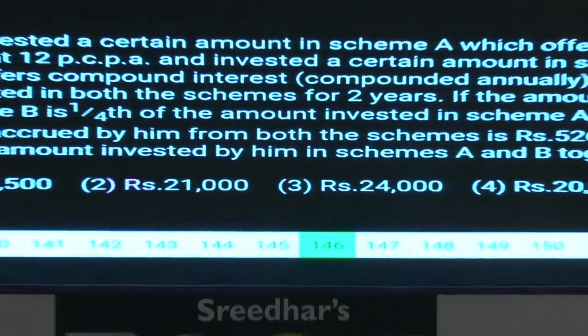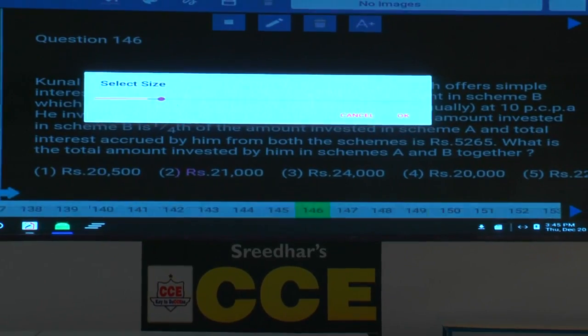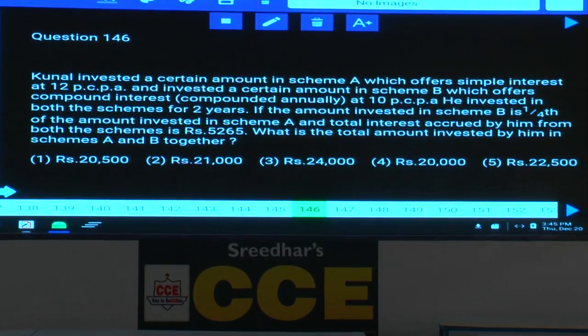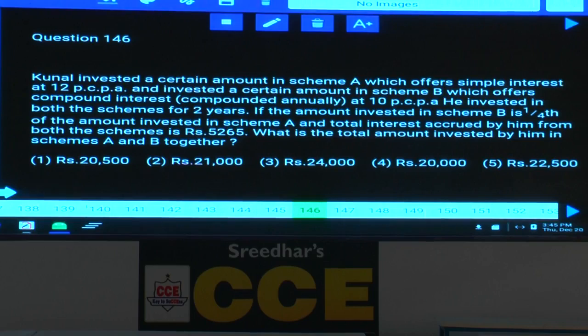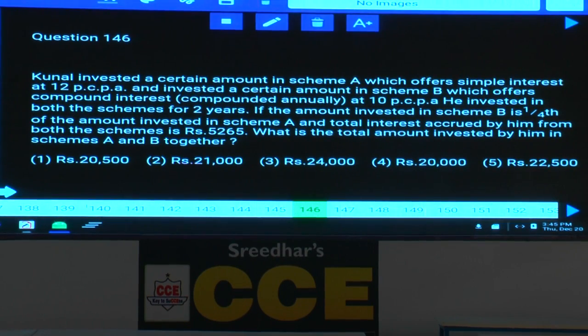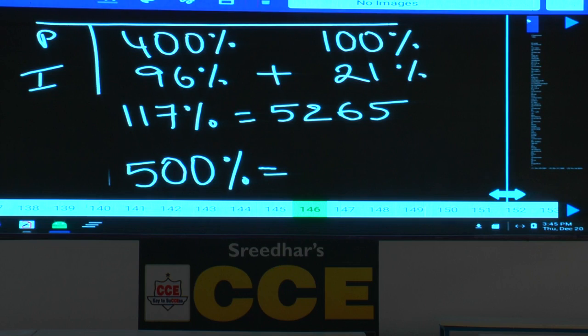First option is 20,500. Fifth option is 22,500. 22,500 is a multiple of 9. First option, 20,500, is not a multiple of 9, not even a multiple of 3. So now just verify whether we will get a multiple of 9 or not. Got it? See, we are left with 2 options. You know that your answer should end with 500, correct?